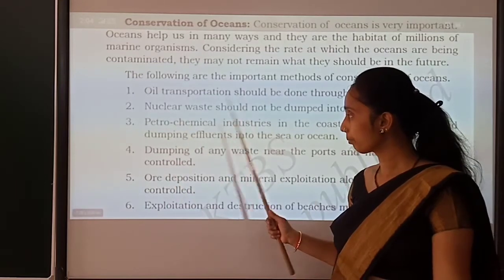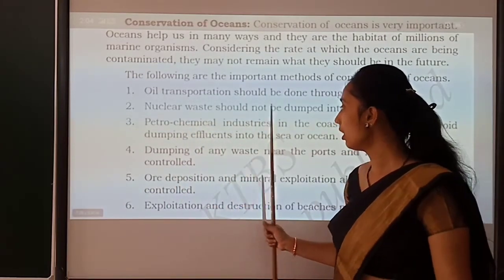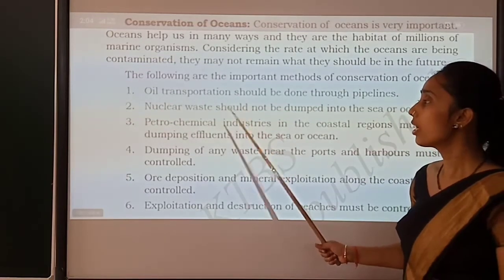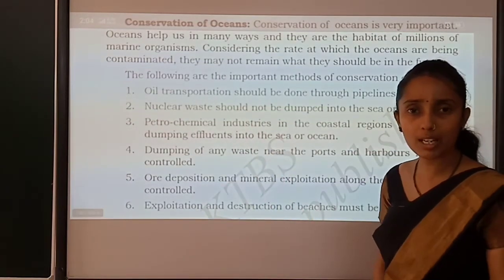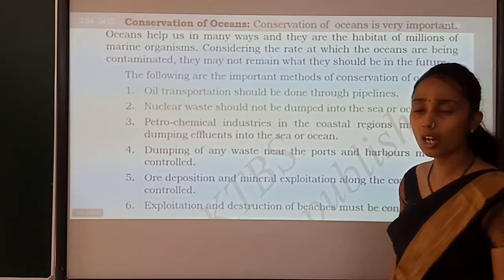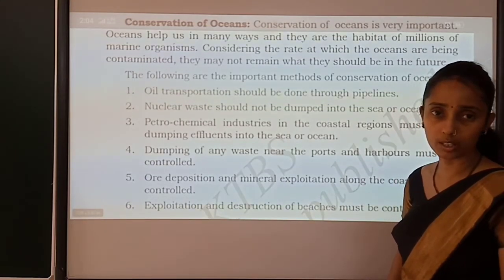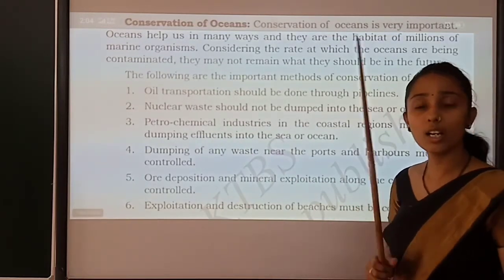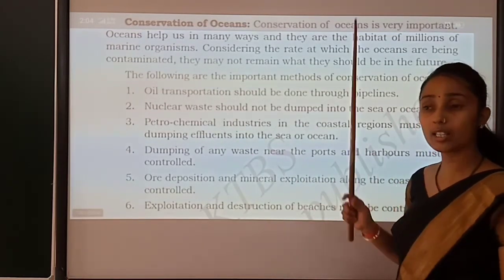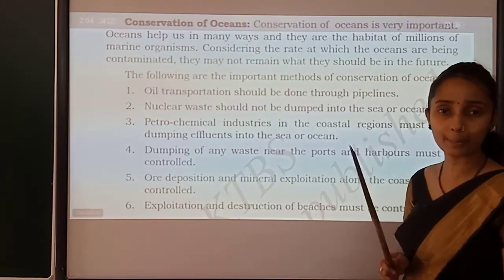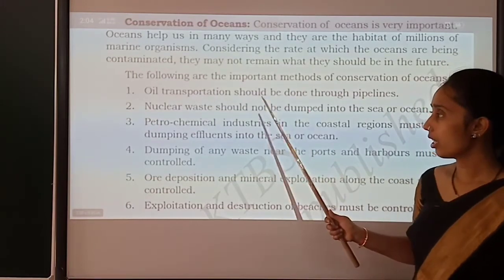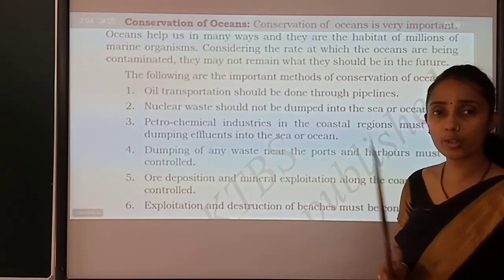Okay, then, I forgot to tell you, if we test an atom bomb inside the ocean, we think that an earthquake doesn't occur. Okay, as an earthquake occurs on the earth, an earthquake can even occur inside the ocean, which causes a tsunami. Okay, that is a very big disaster. That is why the conservation method says that it should be stopped.